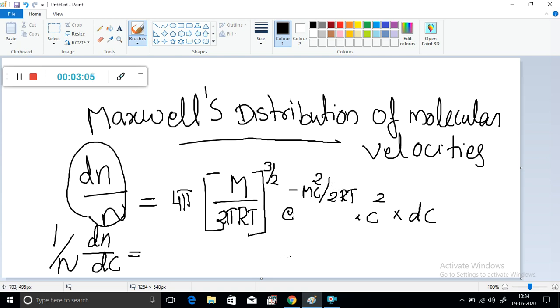Okay, dc comes to the denominator in this equation. The LHS of the equation, that is 1 by n dN by dc, gives the probability of finding particles, that is P of C, probability of finding particles.